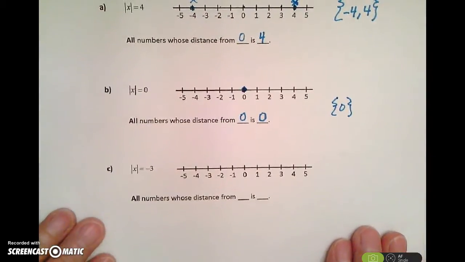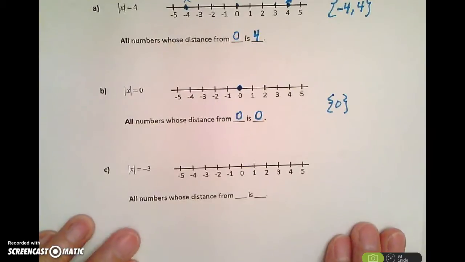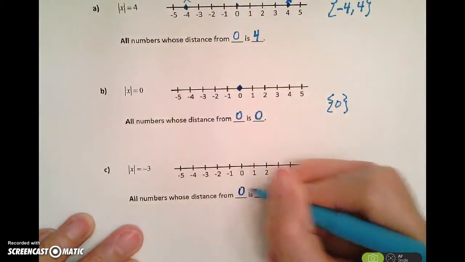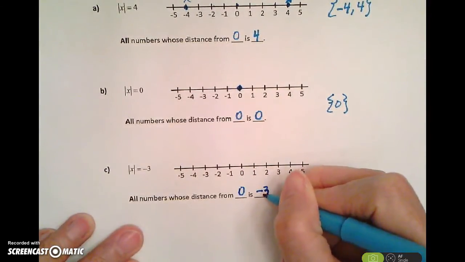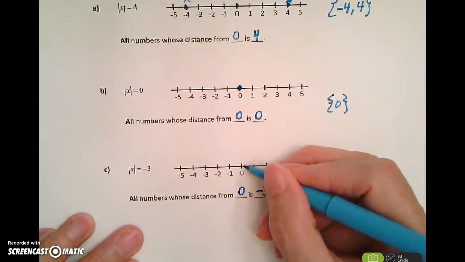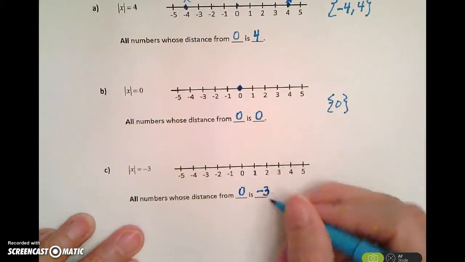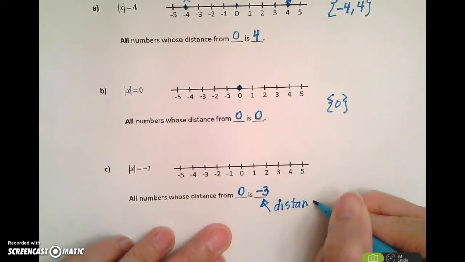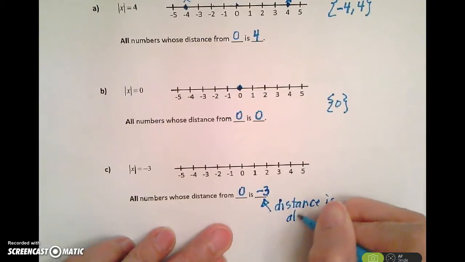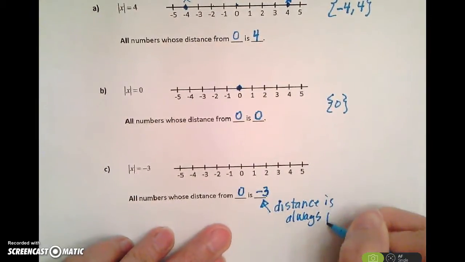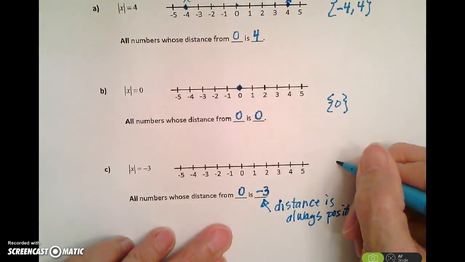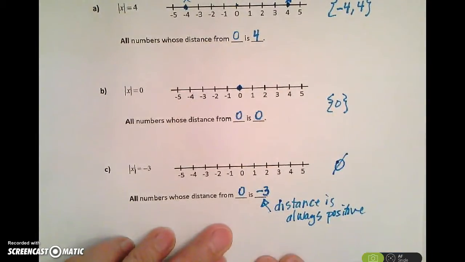And then finally, example C, we have that the absolute value of x is -3. So we're looking for any numbers whose distance from 0 is -3. So here's 0. Oh, you can't have a negative distance. Distance is always positive, so I can't have a negative distance. That would mean that the answer to this is no solution.